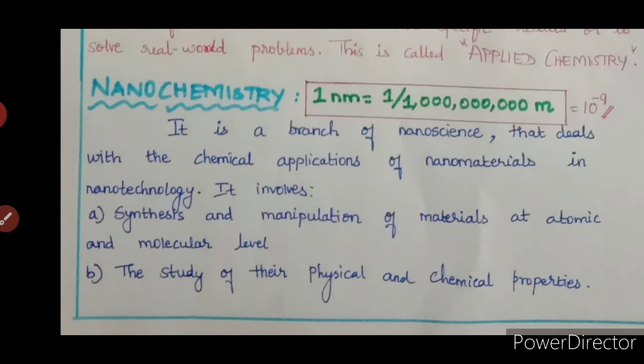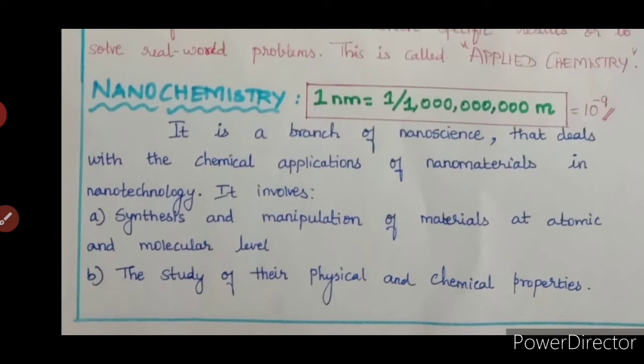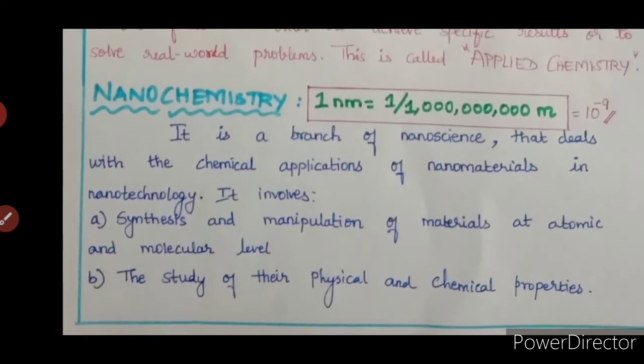So now you get the point. So what is nano? 1 nanometer is equal to 1 by 1 billionth meter. So that is 10 power minus 9. 0.01 itself is a very small value, we consider.